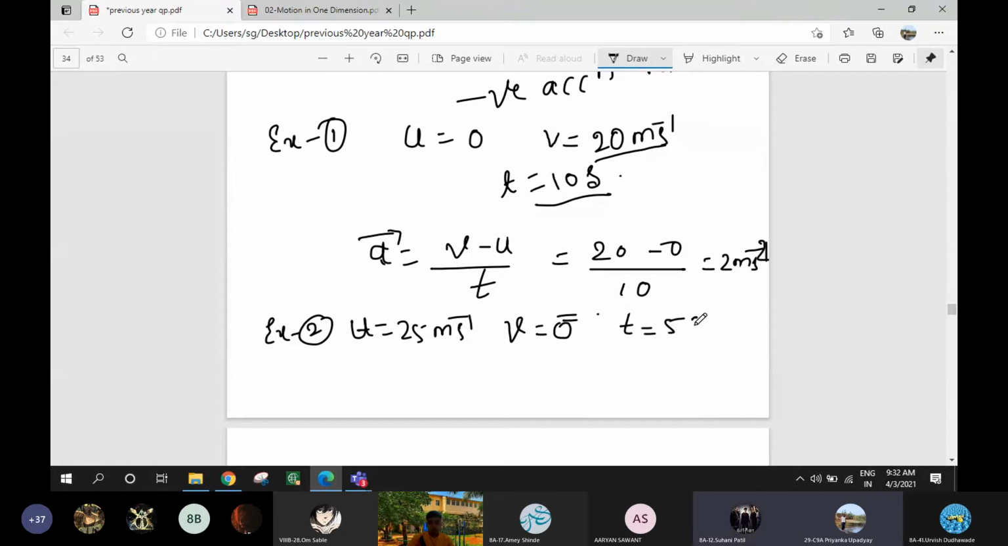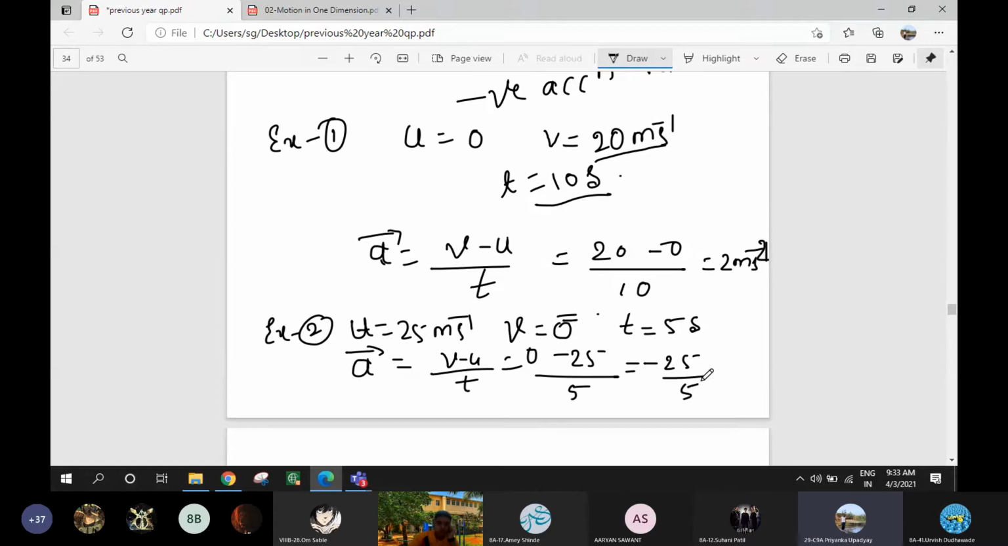You tell me whether it is acceleration or retardation. Retardation. So I will write here acceleration itself. A is equal to final velocity v minus u by t. So v is 0, u is 25, t is 5. So what is that? Minus 25 by 5 is minus 5 meter per second square.